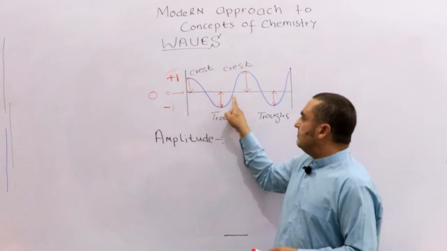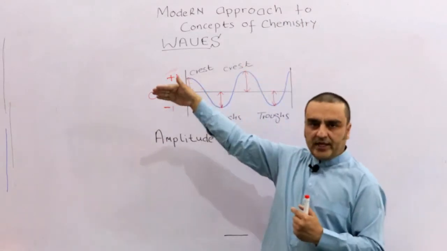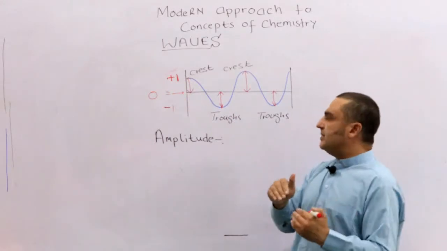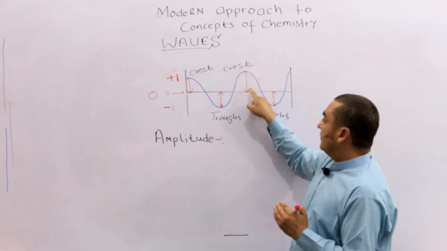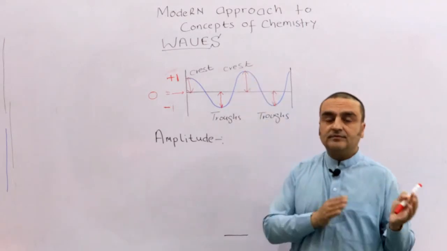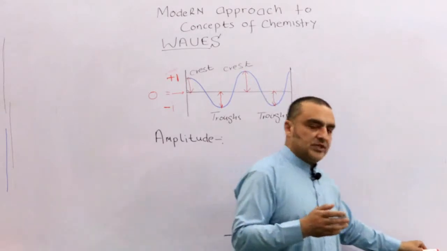And the maximum displacement or distance of the wave from the mean is called the amplitude. Okay, so let's go ahead, let me introduce another concept.